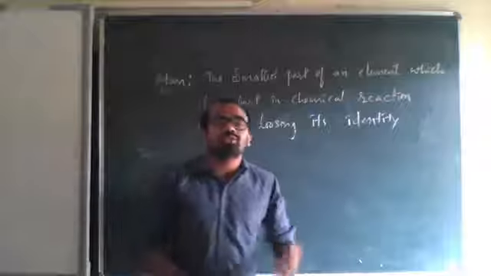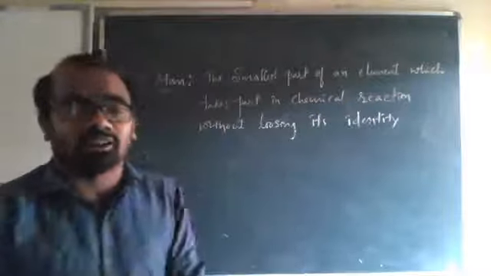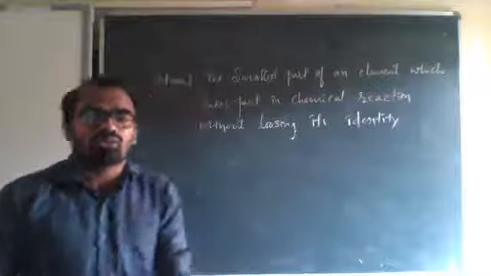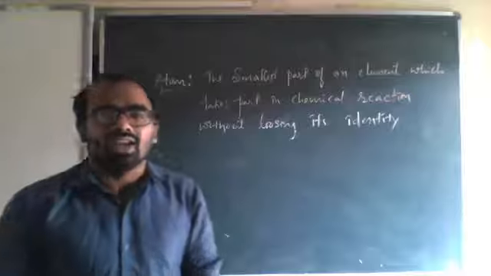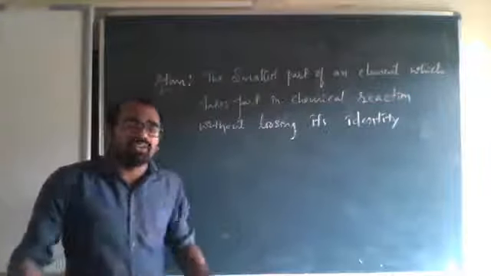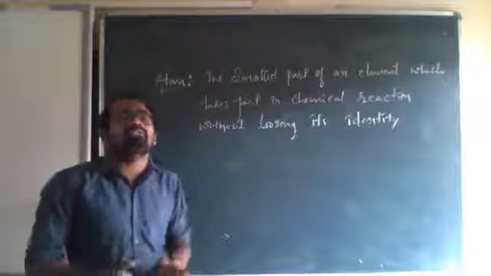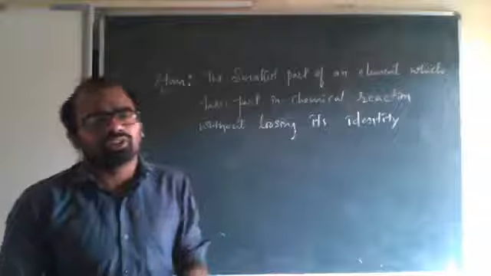It doesn't lose its identity. Without losing its identity, it's called an atom. So as I have told you, atom of Na, atom of copper, atom of iron, these are the examples. These cannot be divisible. Atoms are indivisible, though you can see electrons and protons are present in them.